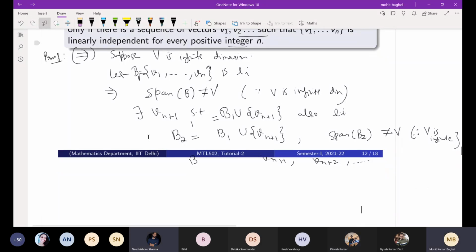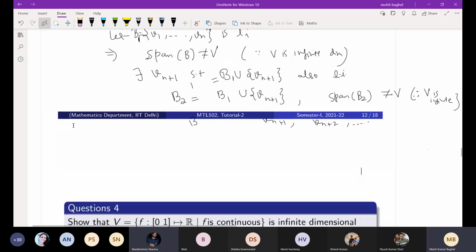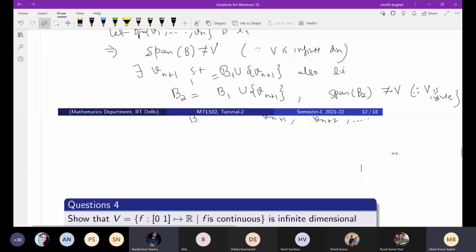Are you getting what I'm telling? I am just waiting for you to complete it. Yes. Firstly, we assume the set B has n elements. Then the span of V is not a subset of the span of B, because there is another linearly independent vector, from V1 to Vn plus 1, this way.